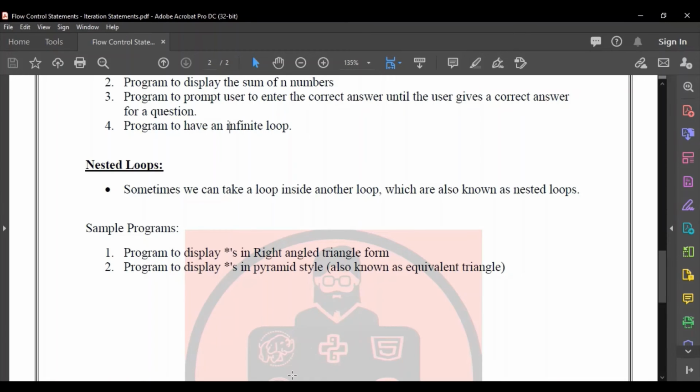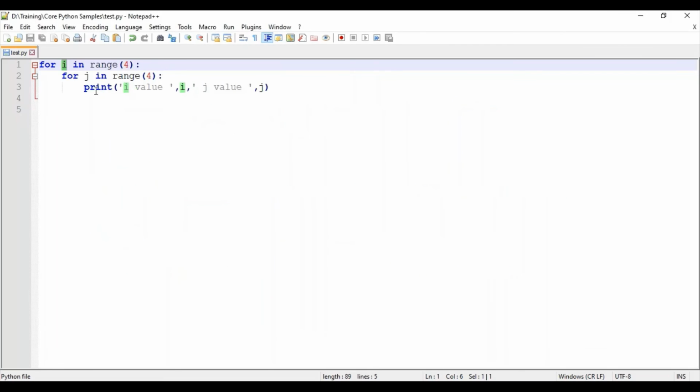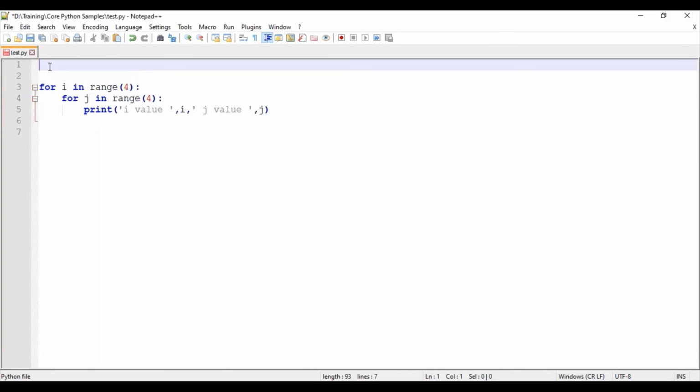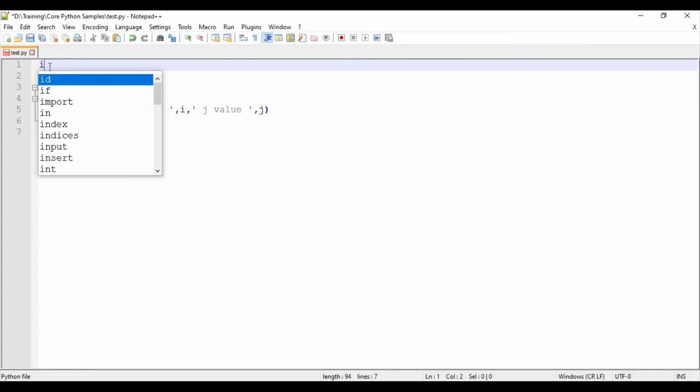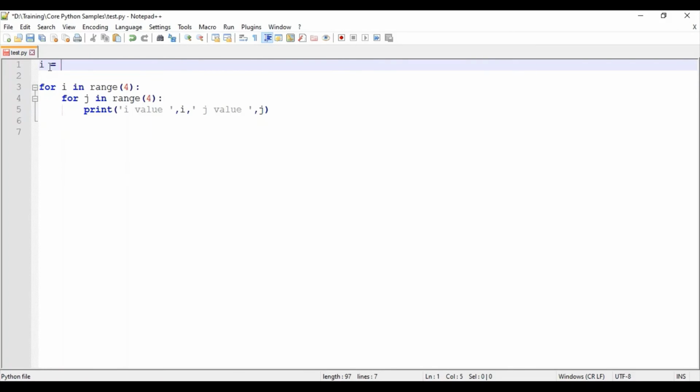We have two ways. We can do it directly with the for loop or else we can do it with the nested loop also. First I will be showing the nested loop approach. I will be getting how many rows of the triangle we want. So i equal to int, I am getting an input number.